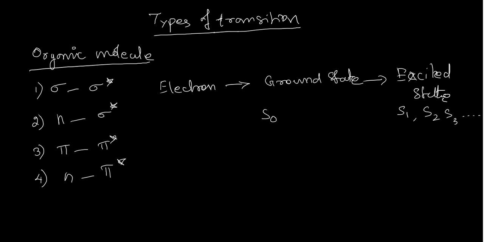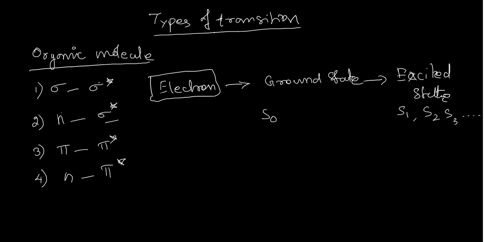If it is a sigma electron, it may transfer to a sigma star orbital. And n means a non-bonding orbital, that is a lone pair of electrons. The electron that is not involved in any bonding is called a non-bonding electron, and that may excite to a sigma star orbital, and that is called the n to sigma star transition.